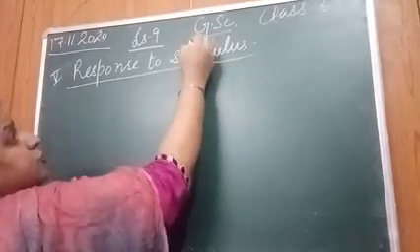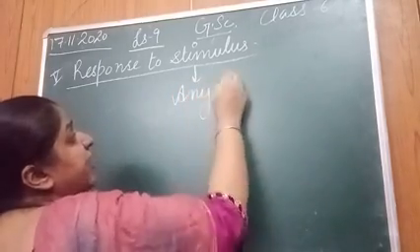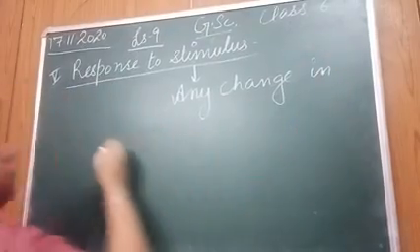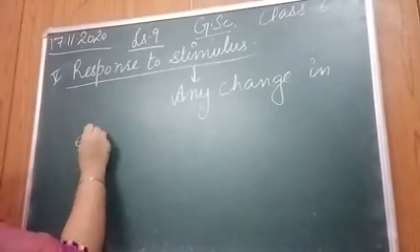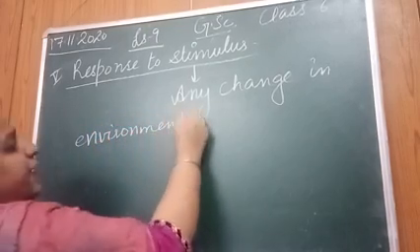Note down. मैं stimulus का meaning बता रही हूँ. Stimulus is any change in the environment of an organism.